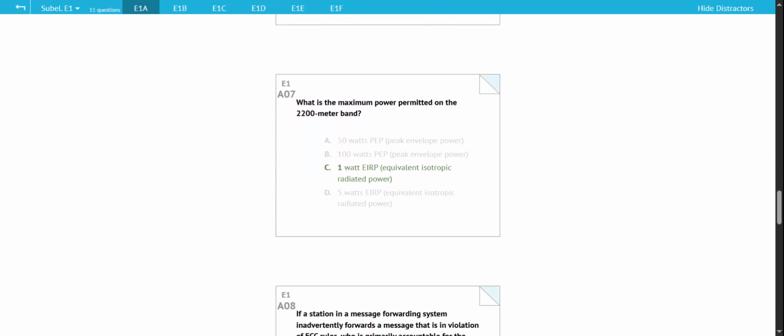E1A07. What is the maximum power permitted on the 2200 meter band? 1 watt EIRP, equivalent isotropic radiated power.